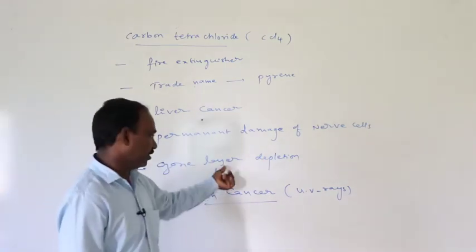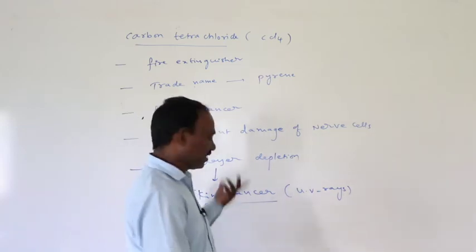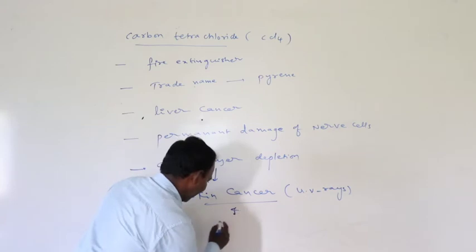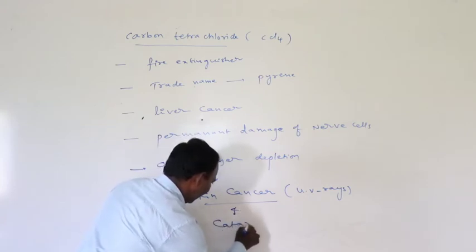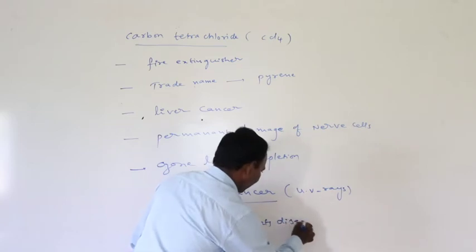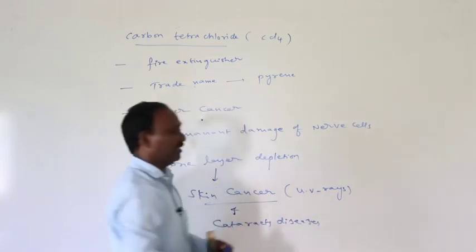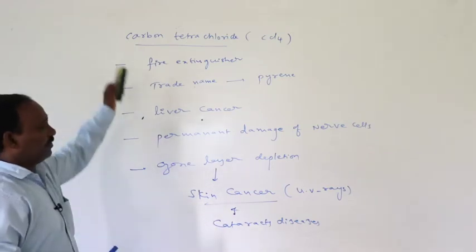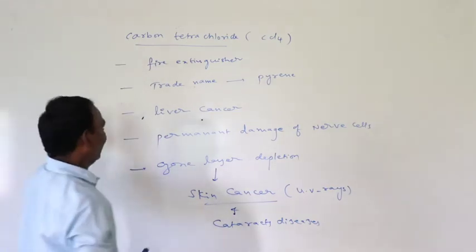Due to ozone layer depletion it also causes skin cancer and cataract diseases.